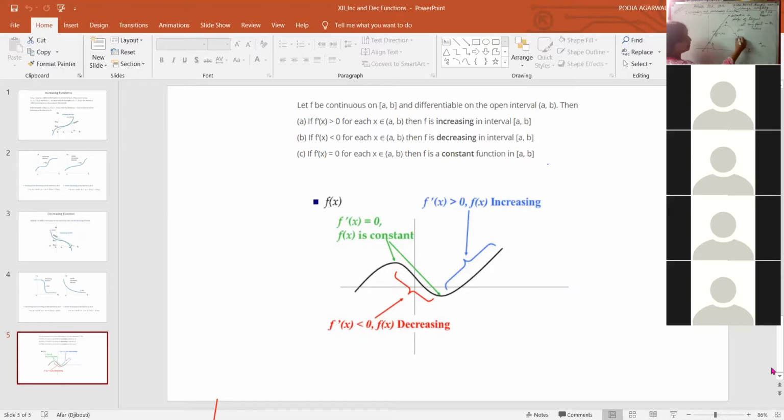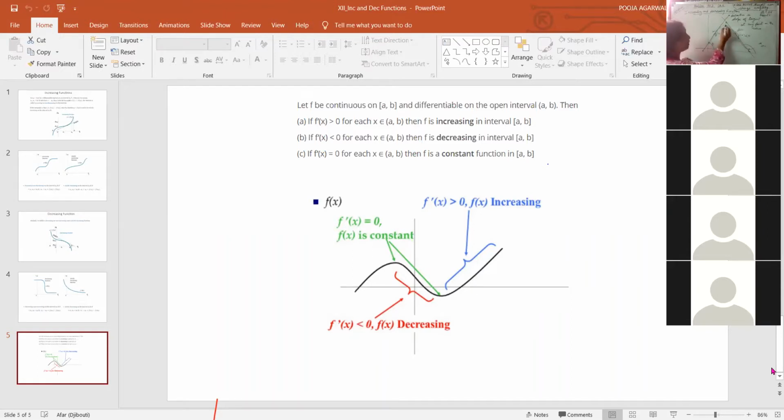If it is less than 0, means if we are making a tangent at this point, let's make a tangent at this point. So this angle it will make is an obtuse angle, and tan of an obtuse angle is negative, less than the tan of an acute angle, right? So if the derivative is less than 0, the function is decreasing. If it is greater than 0, the function is increasing.